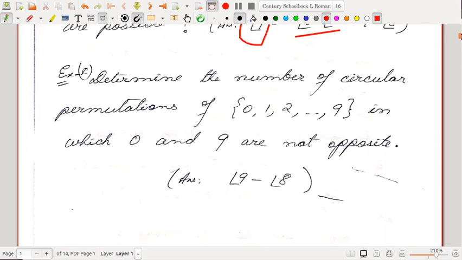Okay, then determine the number of circular permutations of 0, 1 up to 9 in which 0 and 9 are not opposite. Okay, 0 and 9 do not occur opposite to each other. So let us consider the complementary event. 0 and 9 always occur opposite to each other. That means position of 0 and 9 is fixed. So the remaining 8 places can be arranged in factorial 8 ways. So the number of arrangements where the 0 and 9 are always opposite is factorial 8. Okay, and the total number of arrangement is factorial 9. So the number of arrangements where 0 and 9 are not opposite is factorial 9 minus factorial 8. Okay, so that is also another application of the subtraction rule.